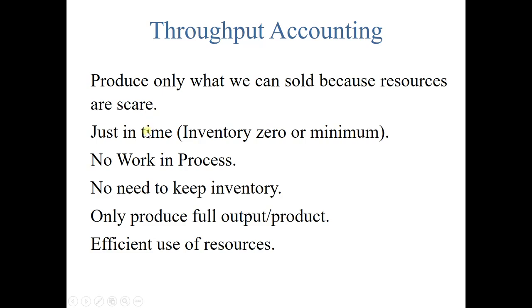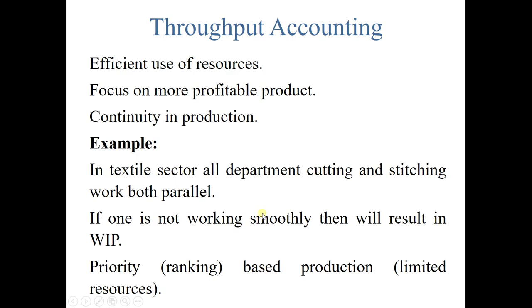Here we believe in a just-in-time inventory system, where inventory should be zero or minimum, no work in progress. No need to keep any inventory, only produce the finished product. Focus on the more profitable product. We are going to do the ranking based on the throughput accounting ratio, and then decide to produce the product which can give us more profit.